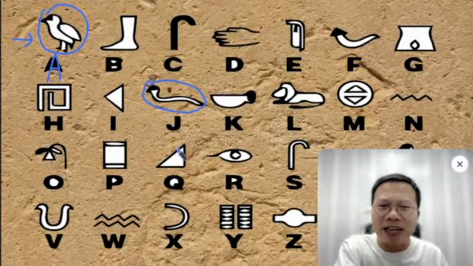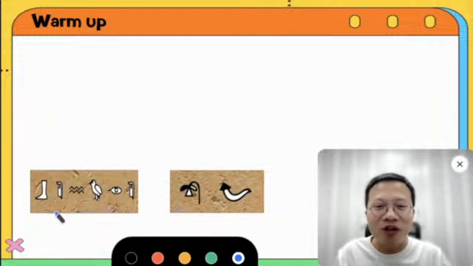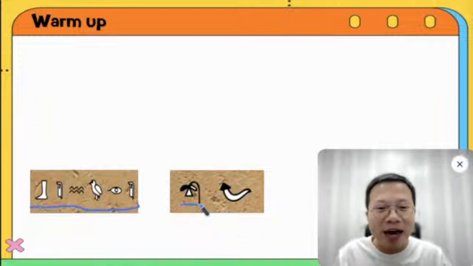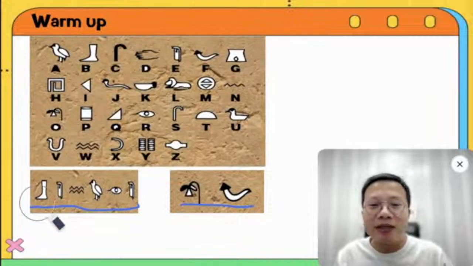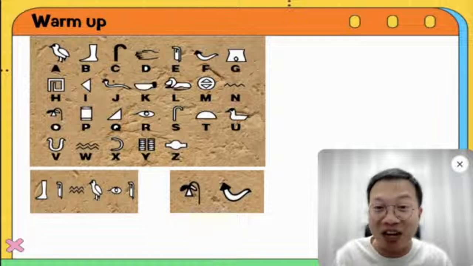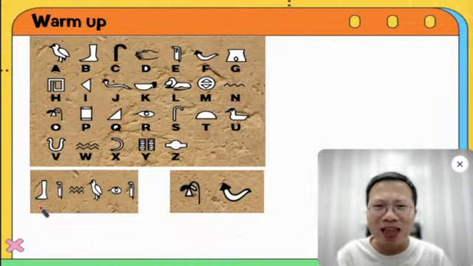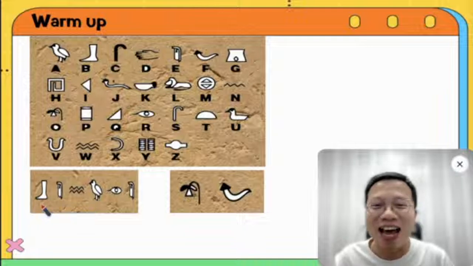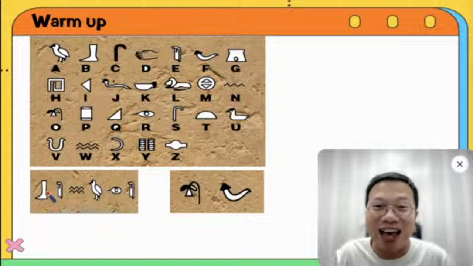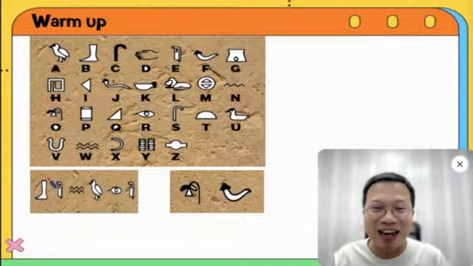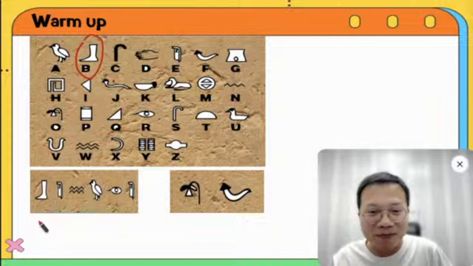So now, let's go back to the secret sentence. Here we have different shapes, and I give you the tip. Ta-da! So let's take a look. What does it mean? And can you have a try by yourself? The first one, we have something like a leg. Can anybody type it in the chat box? Can you find this leg? I think it is the leg, right? Can you find it? Yes, it's right here. So it's a letter B.